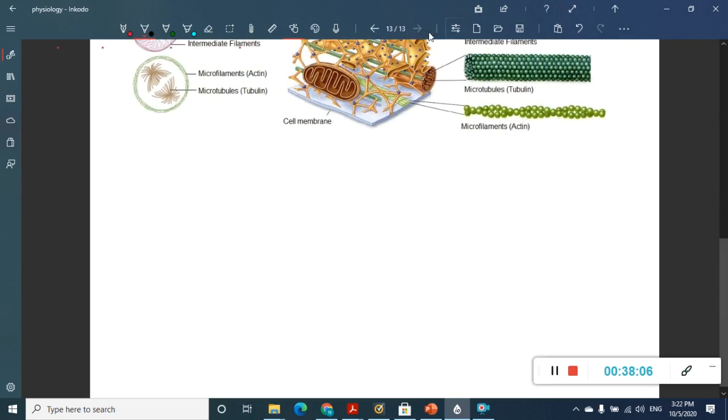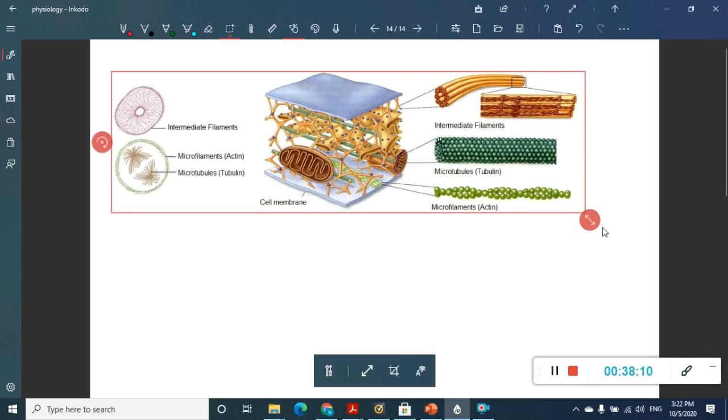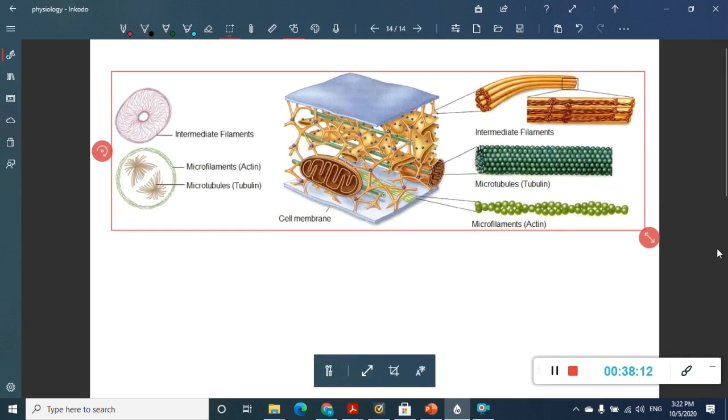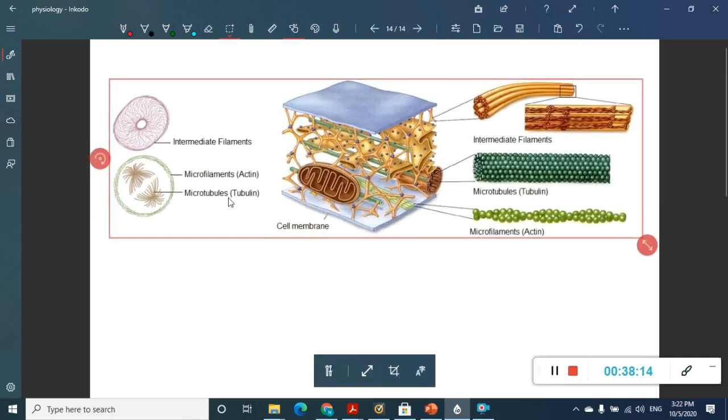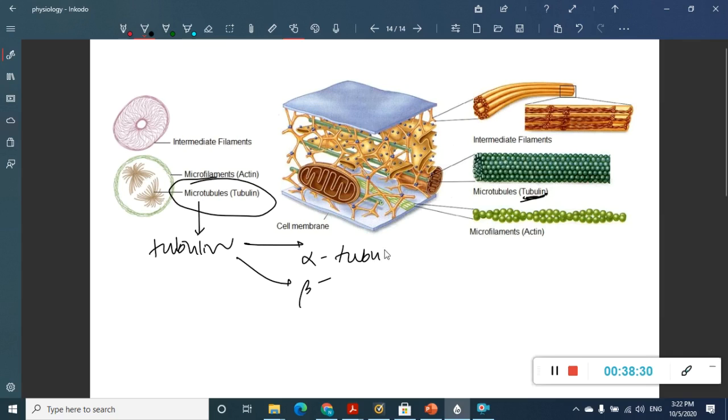So we will learn about microtubules first. What are microtubules? They are made up of the protein tubulin. Tubulin has two forms, alpha tubulin and beta tubulin.